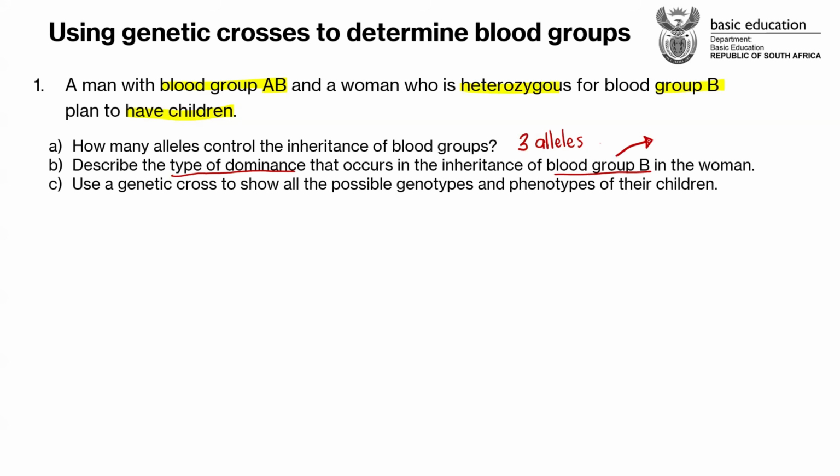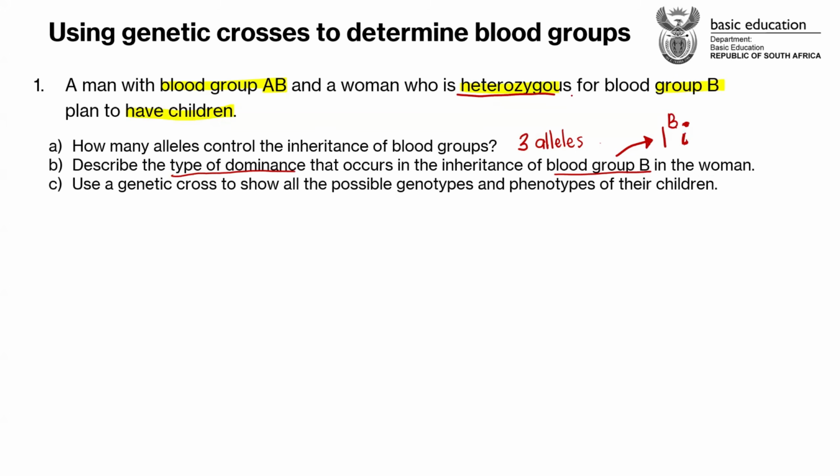Telmo, let's hear what is the genotype for the blood group B in the woman. Sir, I think it is allele I B and recessive small i. Why did you pick this combination? Because it's heterozygous. So exactly, guys. Here they say a man with blood group AB and a woman who is heterozygous.